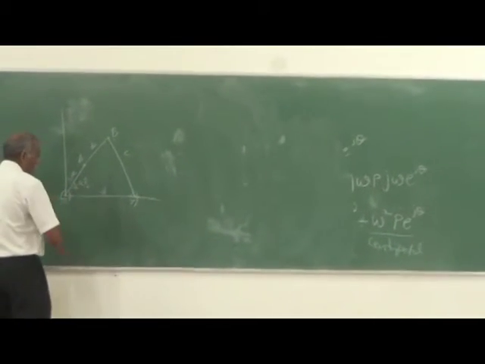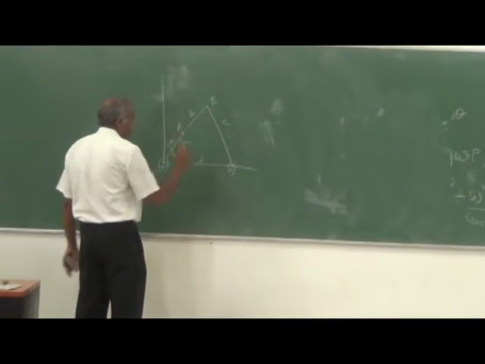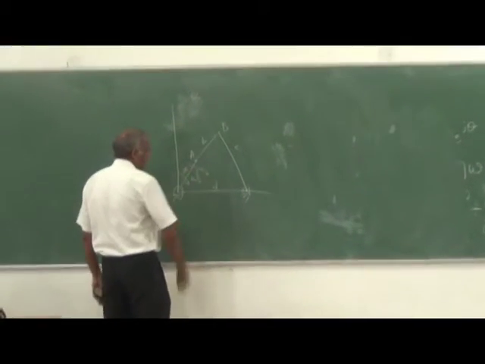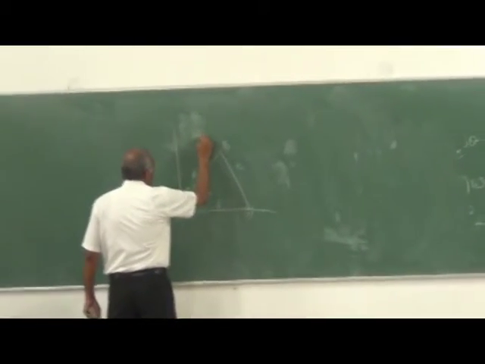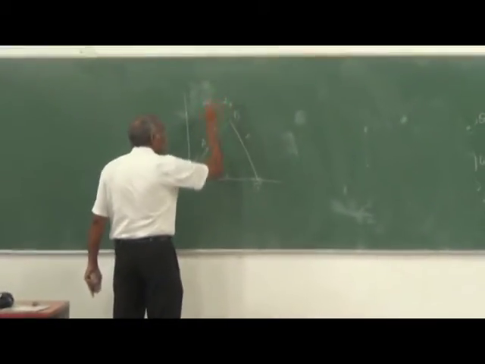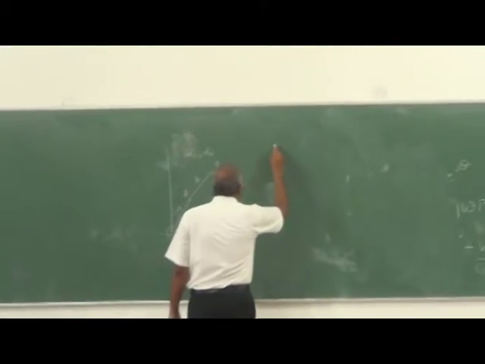The input link will be having an angular velocity omega 2. It can have alpha 2 or it need not have. In acceleration analysis, you have to find out what is alpha 3 and alpha 4. These are the two things that you have to find out.